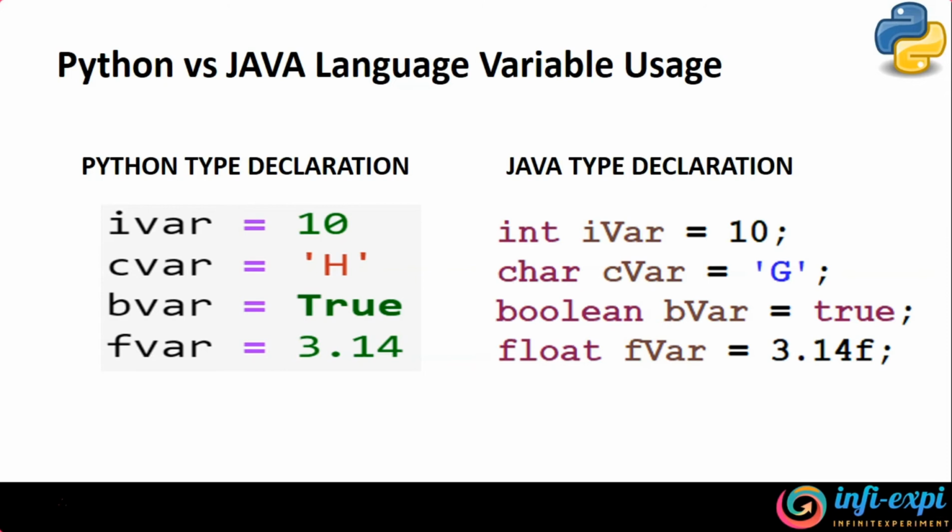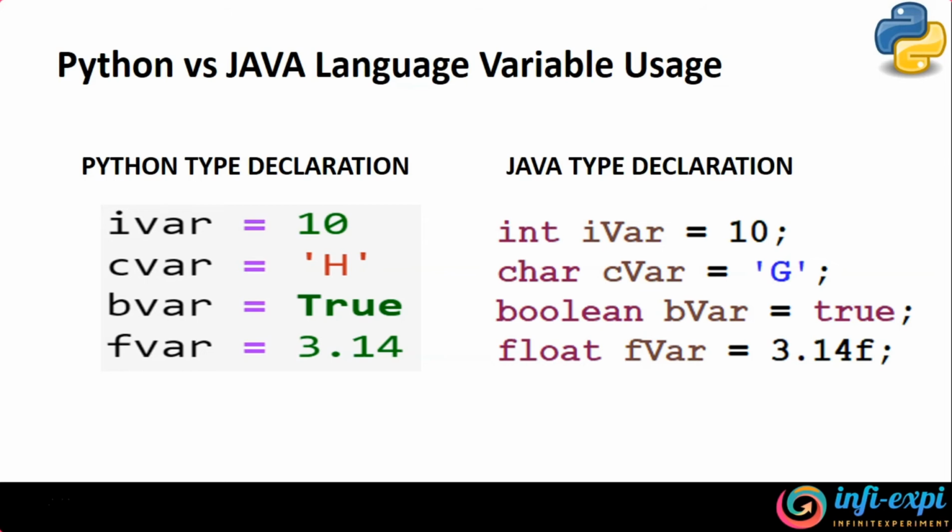So let's take an example here. We have a variable called ivar that has a value of 10. Now at compile time, this means it's of type integer. Later, can I change the value of this ivar to a Boolean type? Yes, of course you can do it programmatically.